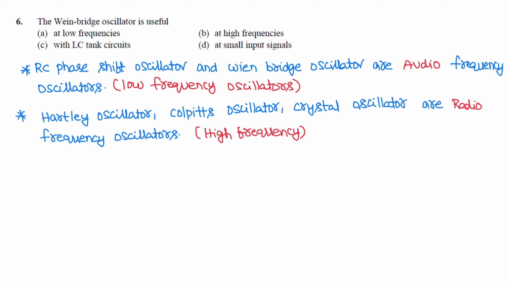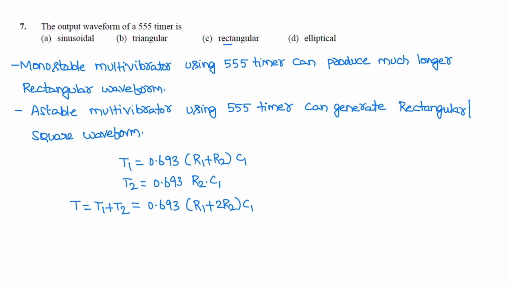Now the correct option is 1. That is A. Wien bridge oscillator is useful at low frequencies. Next question. The output waveform of a 555 timer is rectangular. So this 555 timer can be operated in two modes of operation. That is astable mode and monostable mode.